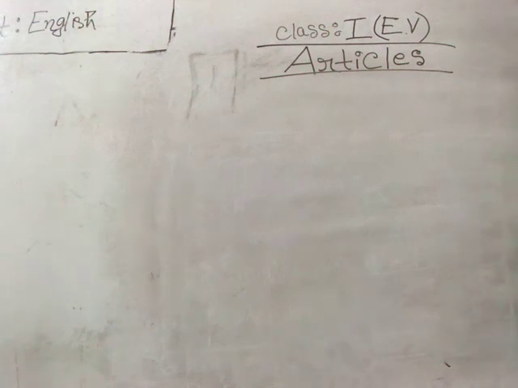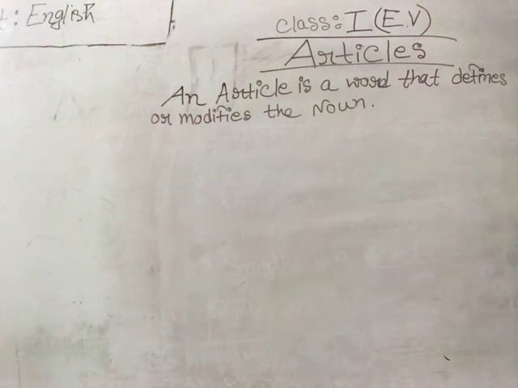Okay, babies? So basically an article is a word that defines or modifies the noun, that means any name. Okay, babies?